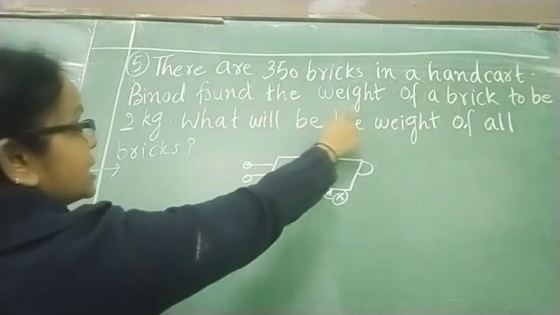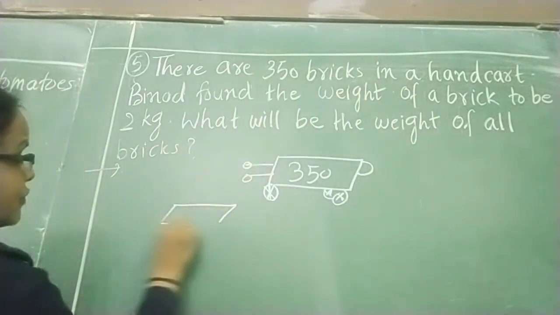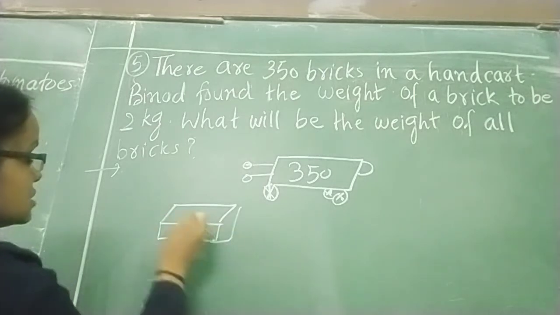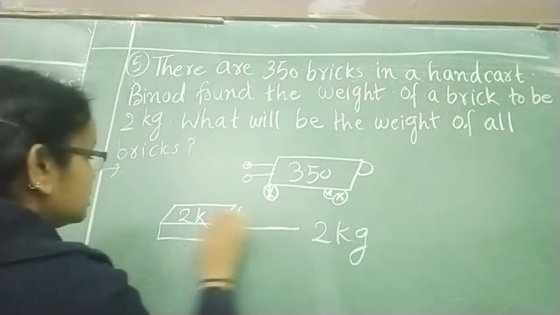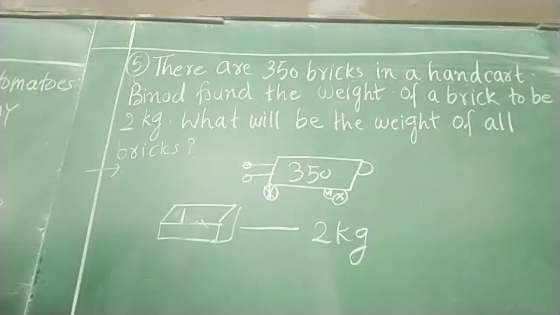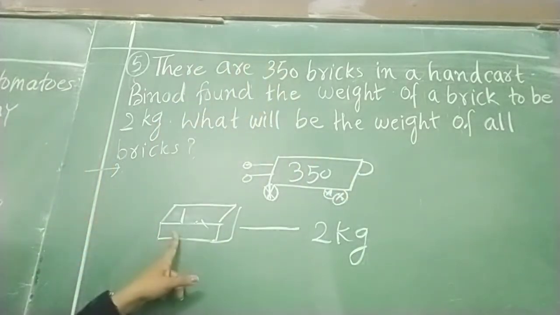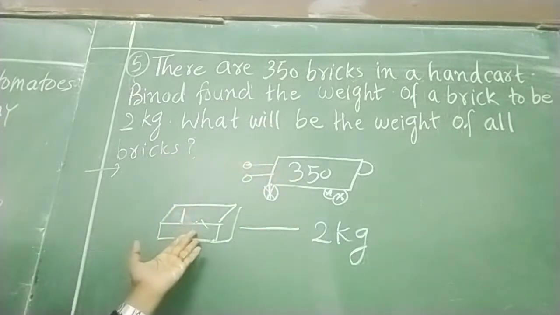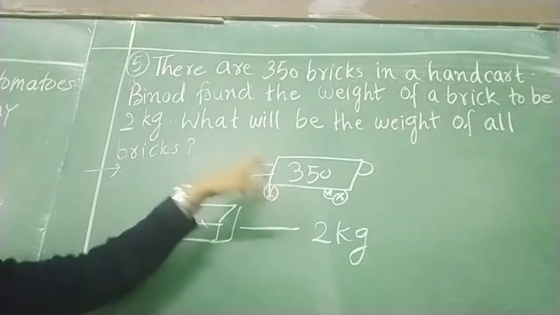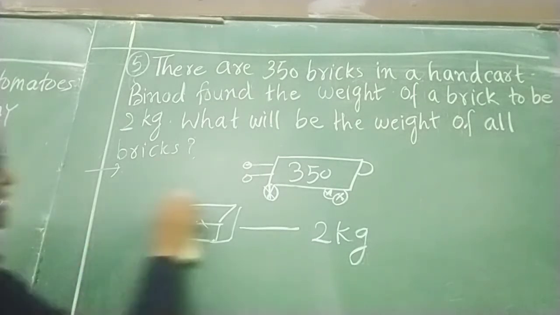Binod found the weight of a brick to be 2 kg. A brick, यानी weight of one brick. What is the weight of one brick? That is 2 kg. एक brick की weight क्या है? 2 kg है. The question is, what will be the weight of all bricks? अगर एक brick की 2 kg है तो what about the 350? Given for one, asking for so many. What are we doing always? We are doing multiplication. Okay, so let's do multiplication.